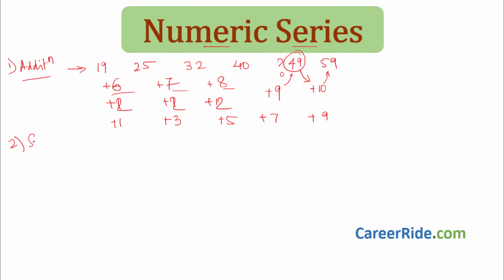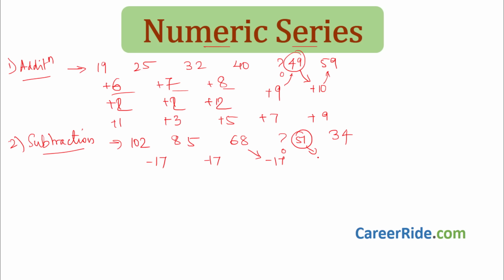Same way you have the subtraction series. In subtraction series, instead of addition it is subtraction. For example, 102, 85, 68, question mark, 34. What is the difference? 102 minus 85 is 17, 85 minus 68 is 17. So here also it should be subtracting 17, that is 68 minus 17, you will get 51. Again from here you subtract 17 and you will get 34.